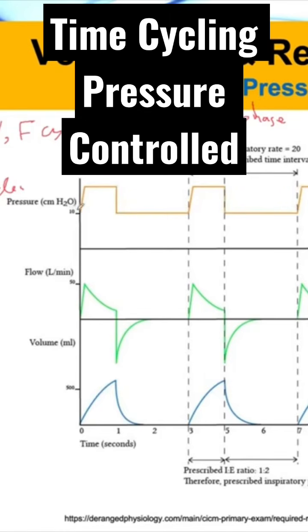Remember that this ventilator is actually time cycled. We are using pressure in it. It's called pressure controlled, but it's a time cycled ventilator. Pressure control means that you are asking the ventilator to increase the pressure and hold it for a certain period of time. So you can control it with the pressure, and then after a certain period of time, you close the inhalation valve and open the exhalation valve for the patient to exhale.